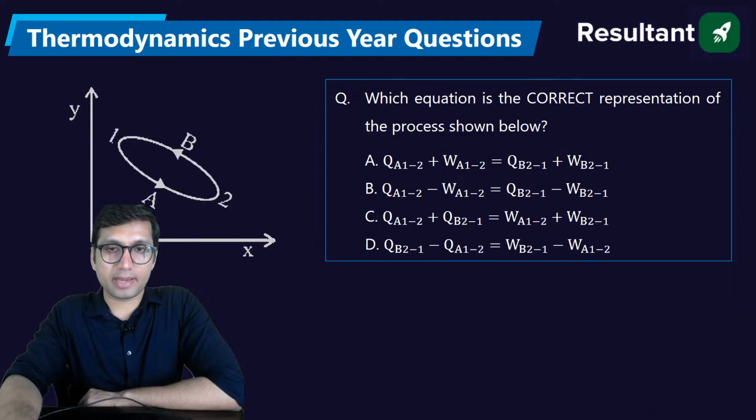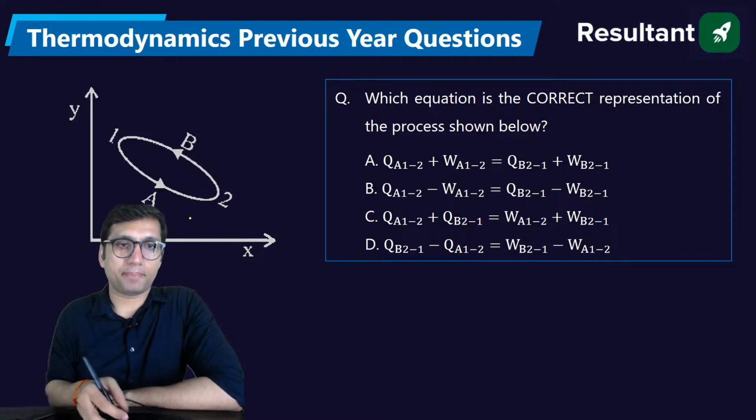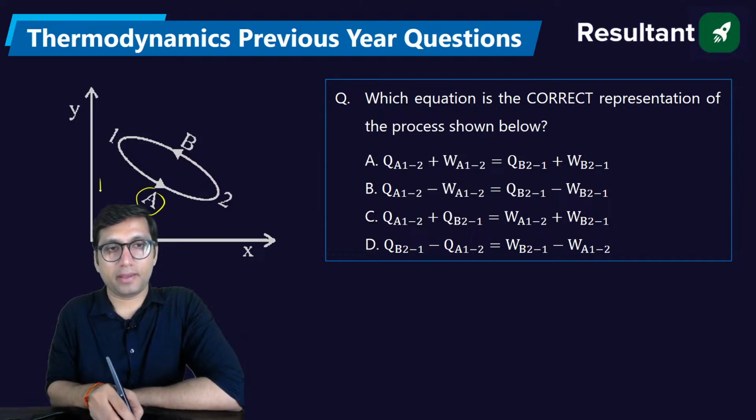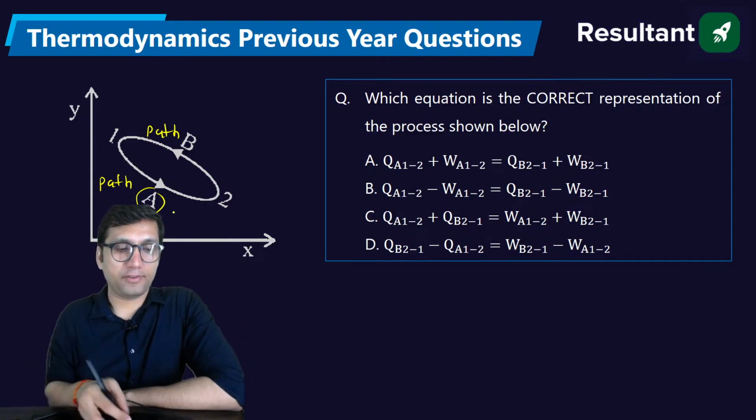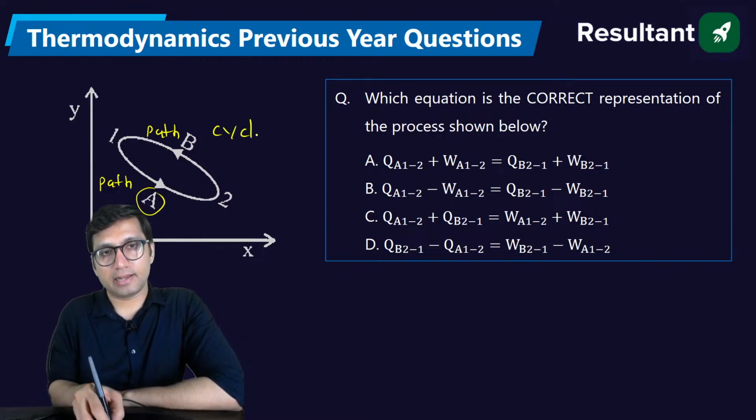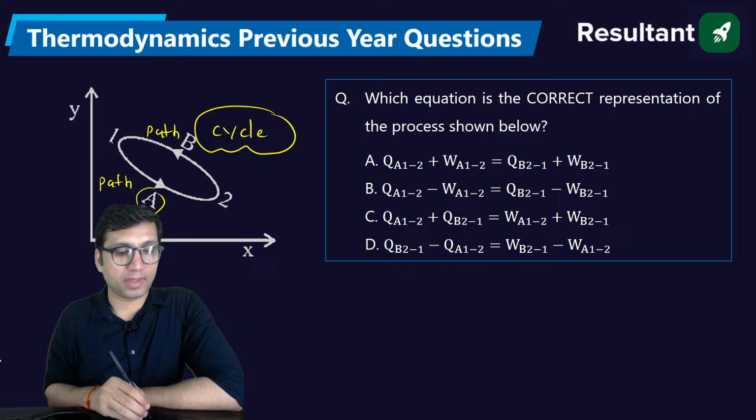Okay, next, which equation is the correct representation of the process shown below? You can see here there is a process 1 to 2 through path A, this is path A, and another process 2 to 1 through path B, this is path B. If you see 1 to 2 and then 2 to 1, it is definitely completing a cycle, it is forming a thermodynamic cycle.